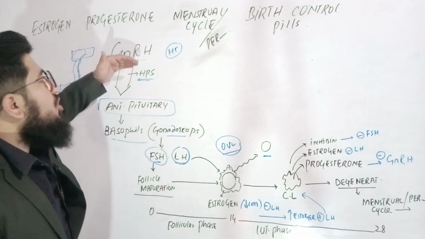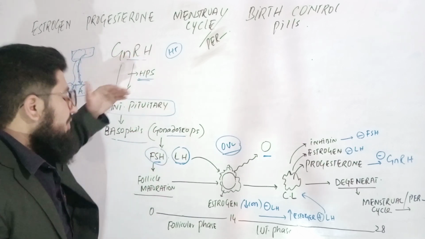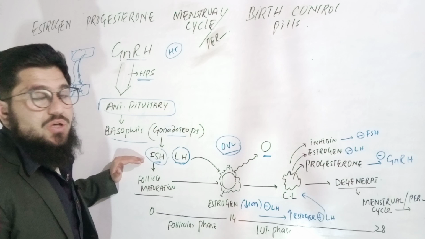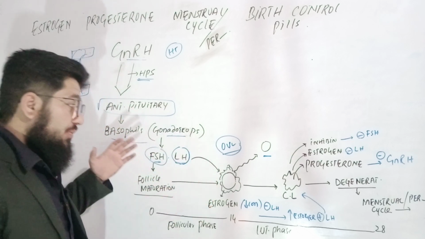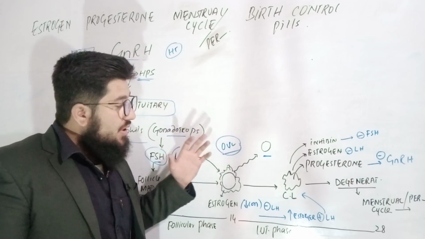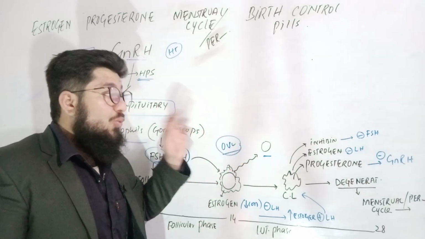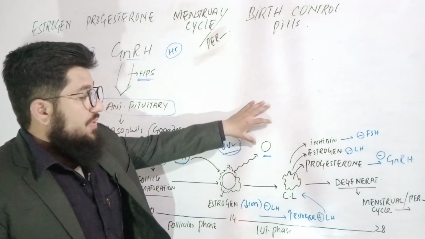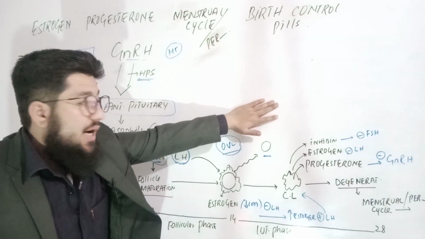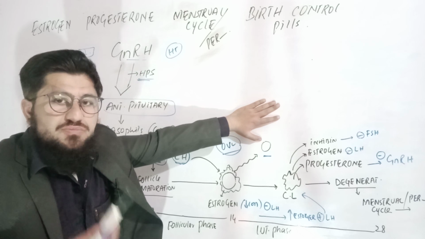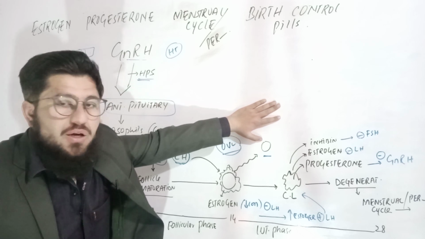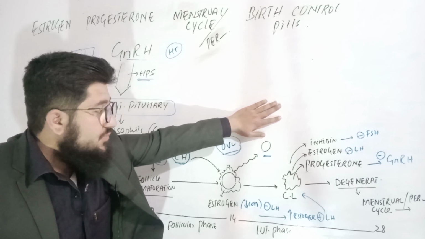If gonadotropin releasing hormones are not released, there won't be follicle stimulating hormones, then there won't be new follicles, and so no new ovulations. So this ovum will remain, and the fertilized ovum will further undergo the process of formation of the embryo, and at the end birth will happen.